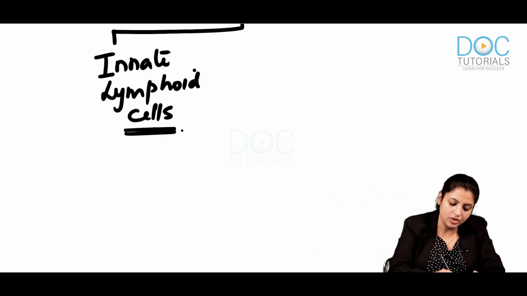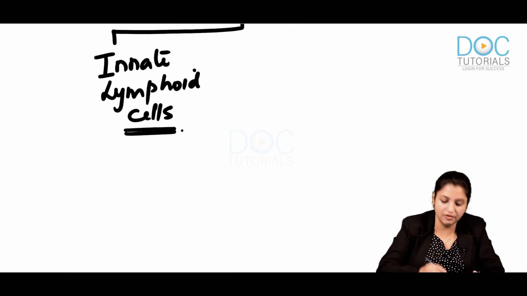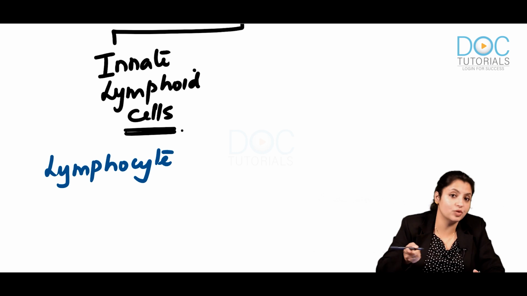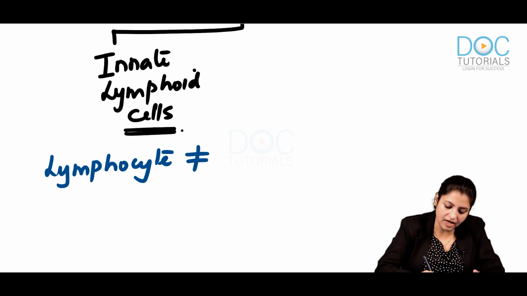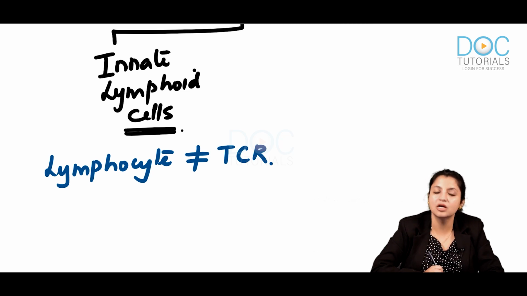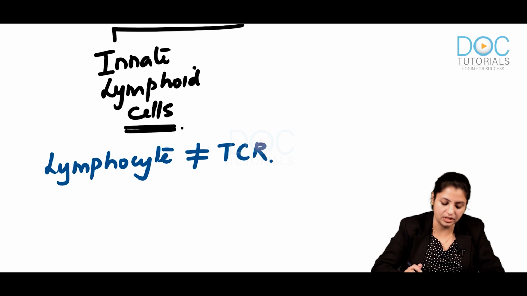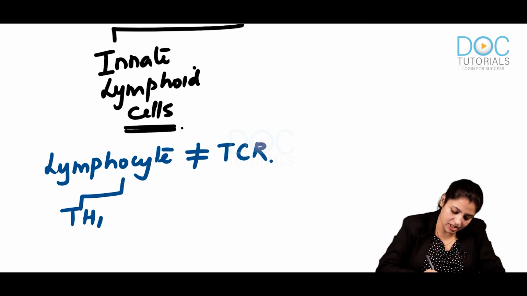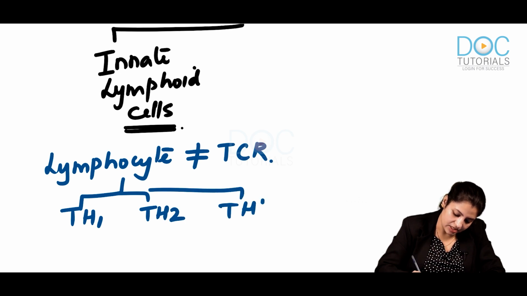They found certain lymphocytes which behave like Th1 cells, but they do not have T cell receptors. So some lymphocytes behave like T helper 1 cells but do not have T cell receptors. These cells can release molecules like Th1, Th2 and Th17 cytokines.